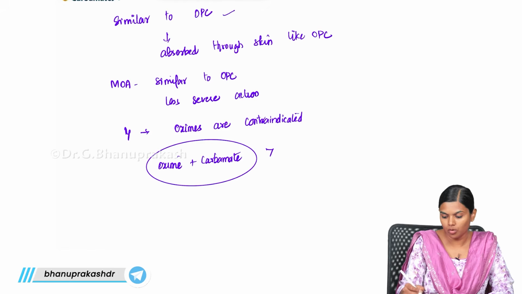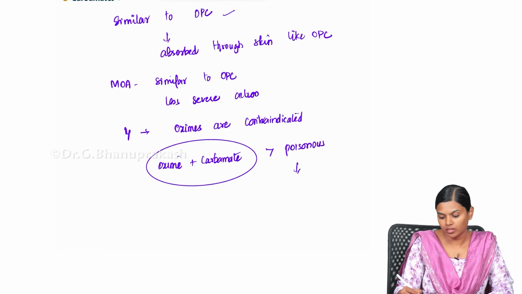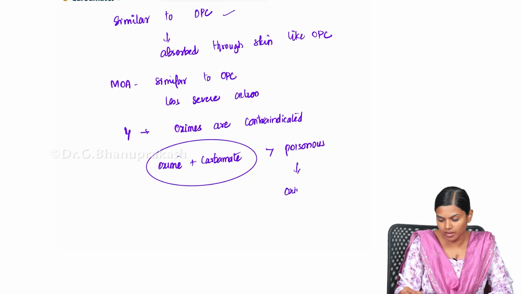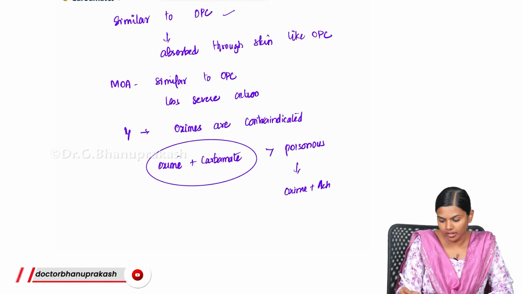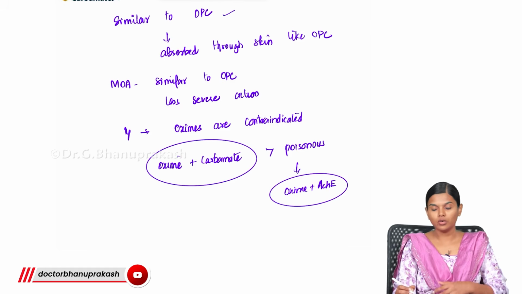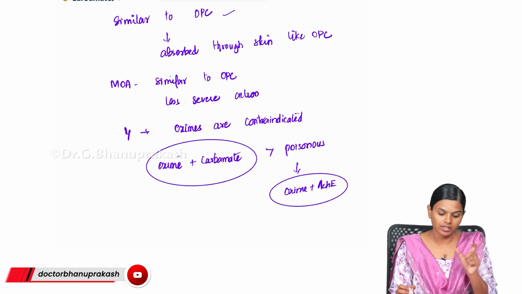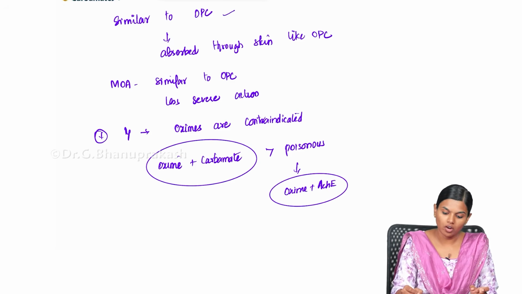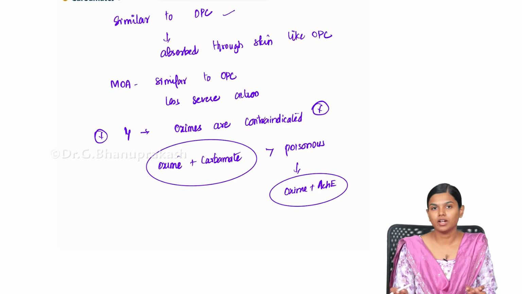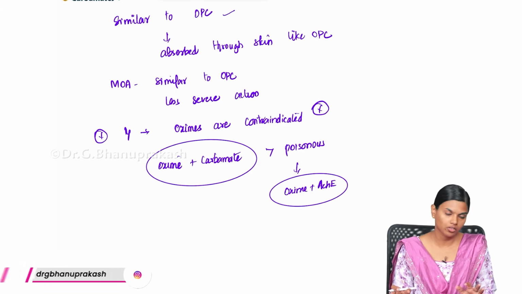This is more poisonous than your oxime and acetylcholinesterase complex. So this is highly poisonous. Because of that, you don't give oximes in carbamates. Everything else is similar to OPC except for this one thing, that is the contraindication of oximes. That is why in carbamates you do not give oximes.